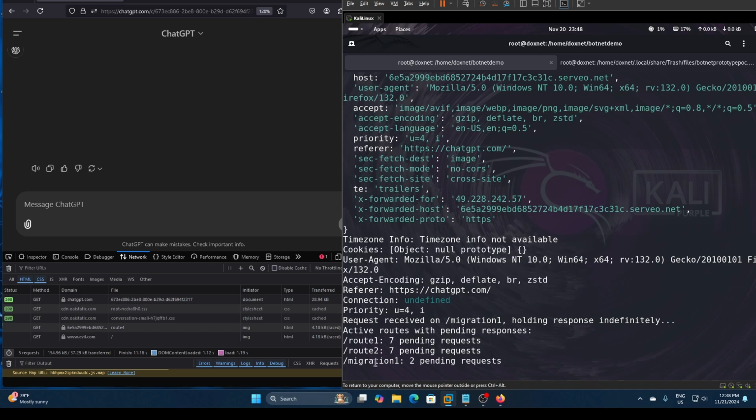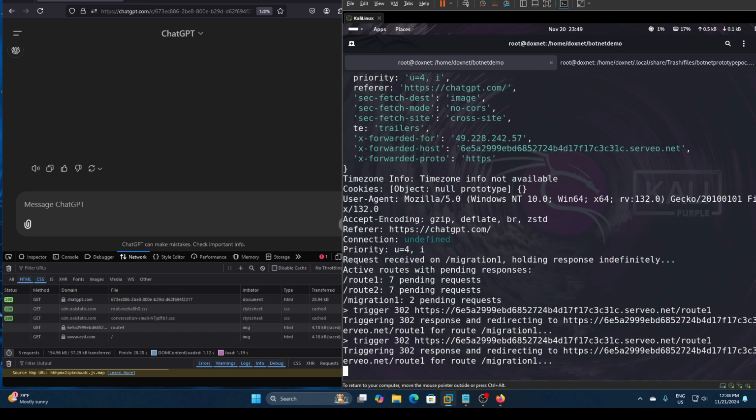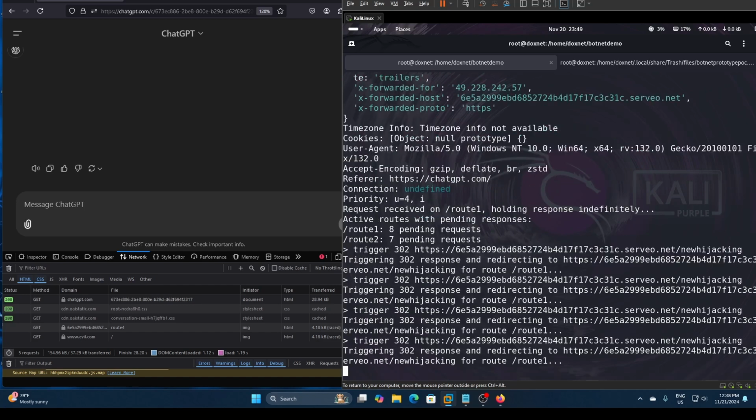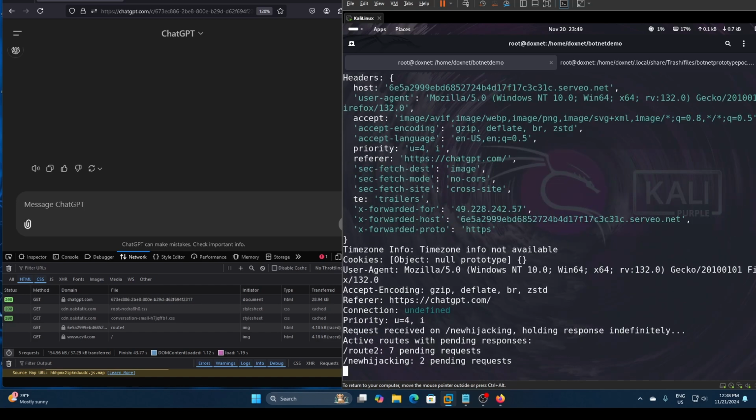We can also switch from this endpoint to a different endpoint session. So we can, for example, trigger and do route 1, and we will actually go from the migration 1 to the route 1. Second will work. And now we have migrated to the route 1. And then we can, for example, trigger a new endpoint, let's say new hijacking. Let's do that 8 times. And then we have new hijacking here. So we can move forward in various different ways.